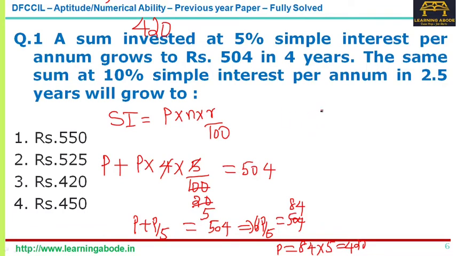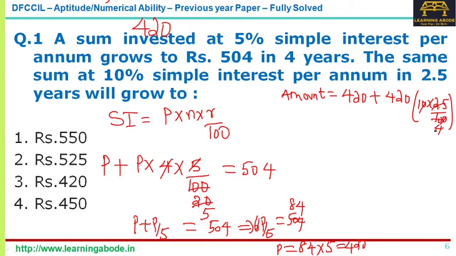Now what is asked here? The amount, where this 420 plus a 10% interest for 2.5 years. A 10% interest for 2.5 years. Now this is 105, so that's 525. So that's answer option 2.